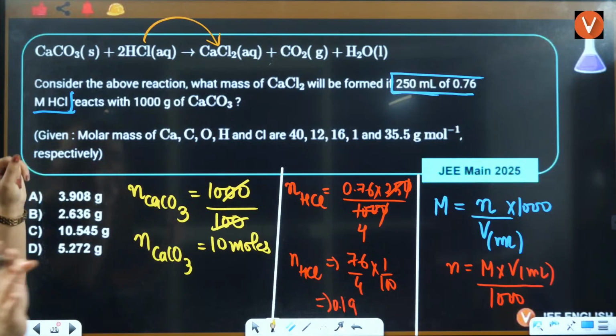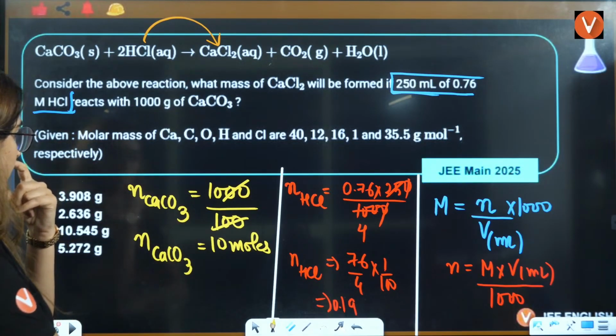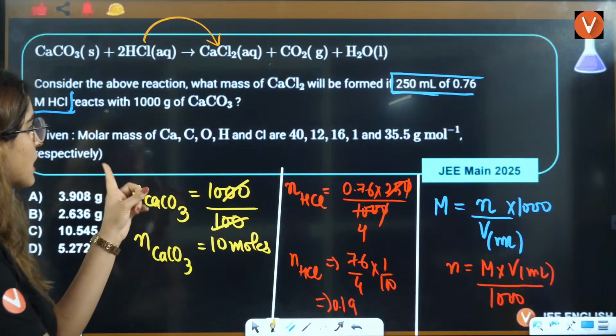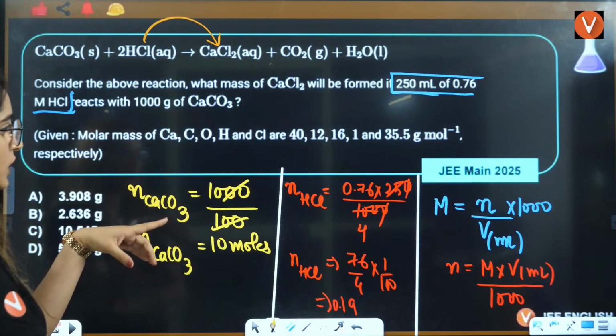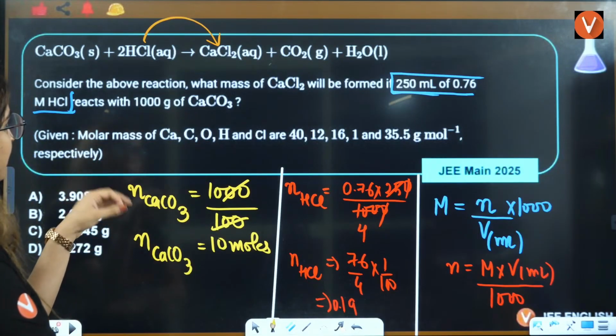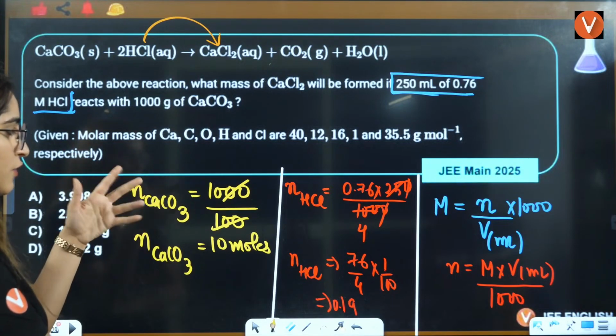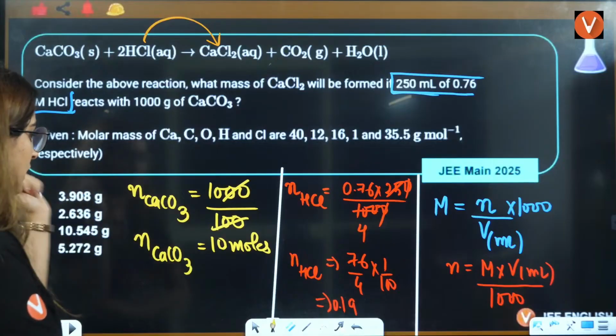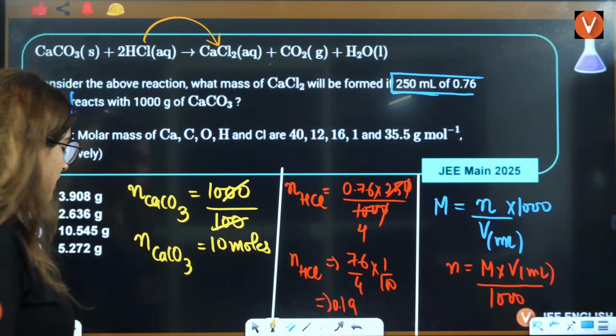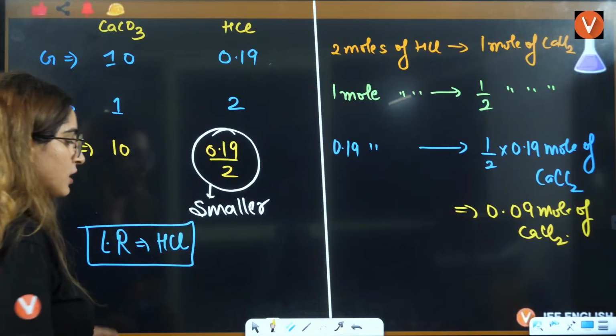Let me check. This is 100, this is 10 moles. This is 0.16 molar multiplied by volume in milliliters, 250 divided by 1000, that will be 1 by 4. If you solve this, it is going to be less only. The variation is very high, that's why I was a little skeptical about it.